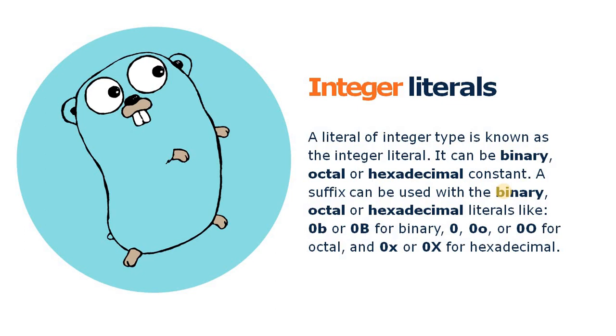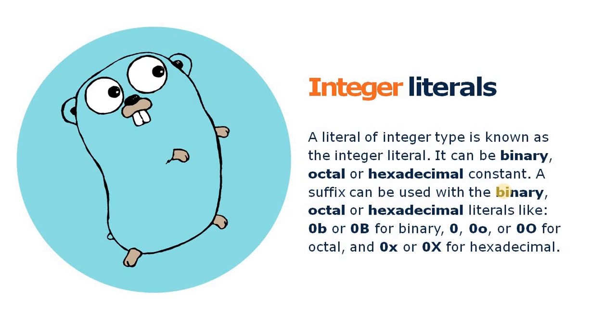It can be either a binary value, octal value or hexadecimal value, or by default we use the decimal value. So these are the forms to declare an integer literal.